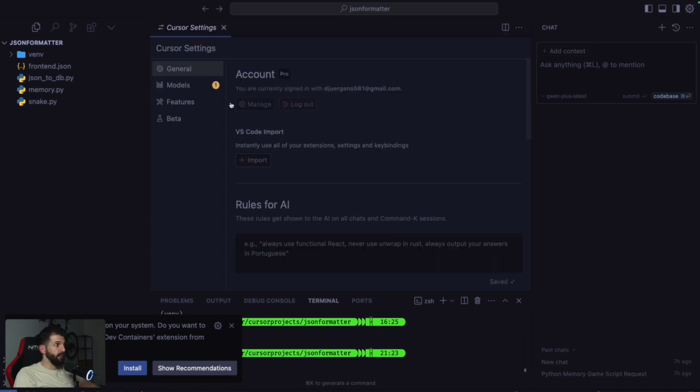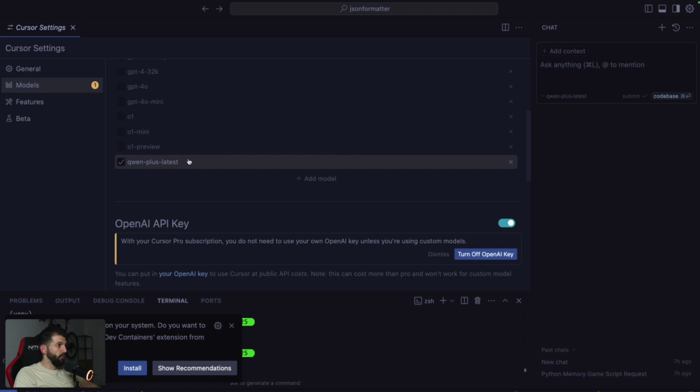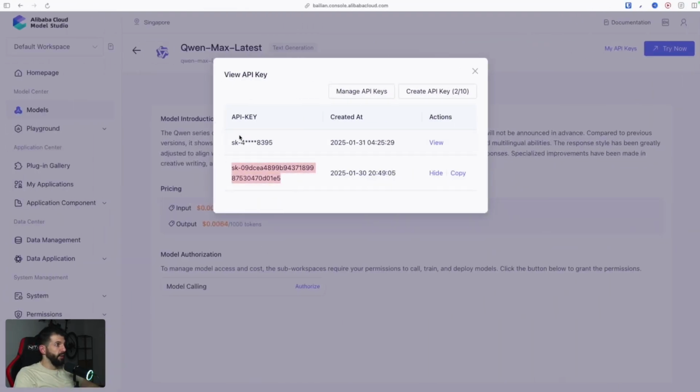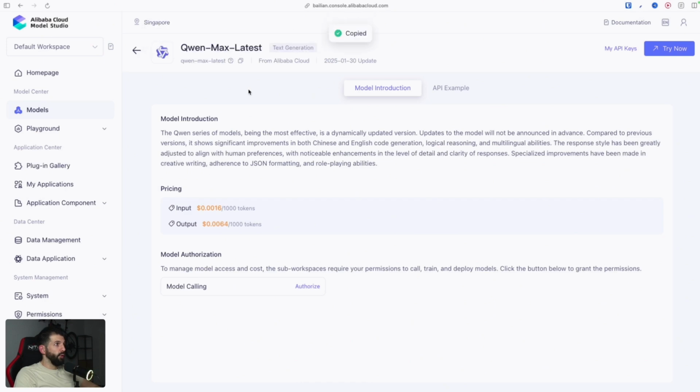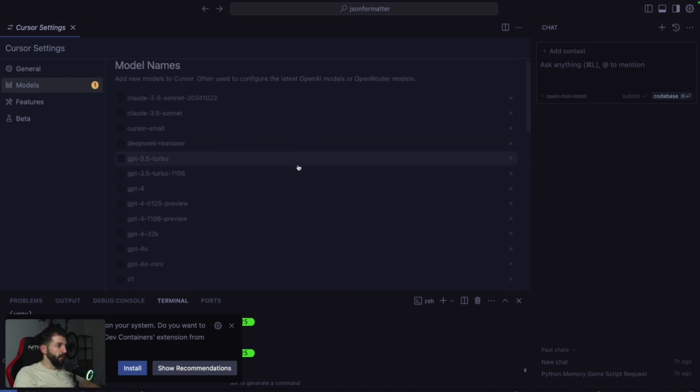Here you want to click on the Settings tab, and then click on Models. If we scroll down, you can see I've already added Qwen-Plus-Latest because I've experimented with a different model from the same family. So let me quickly delete this. First, paste the API key here, and then copy that name. Sorry guys, I should have done this first. You want to add Qwen-Max-Latest, click Add Model, and make sure that you disable all of the other models.